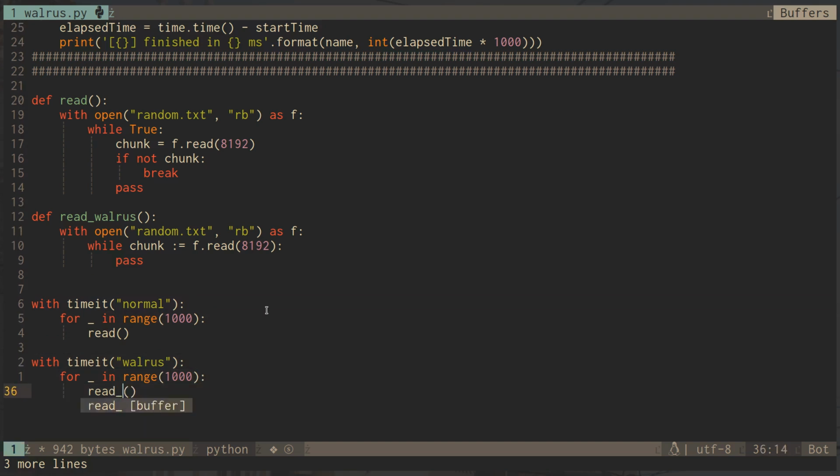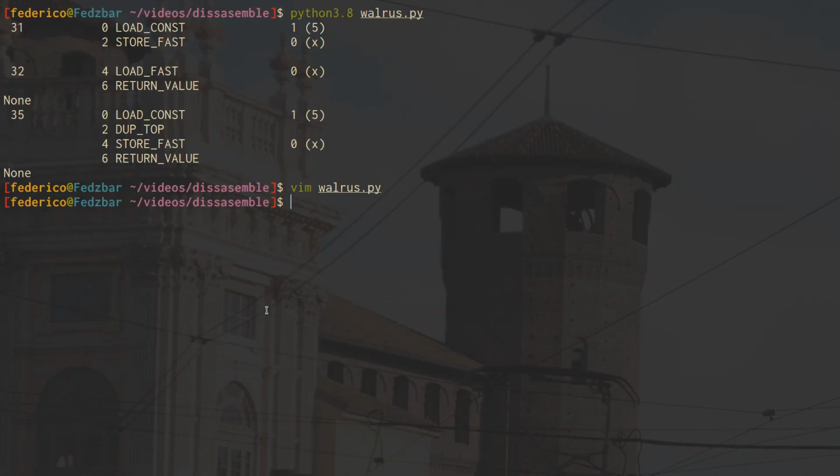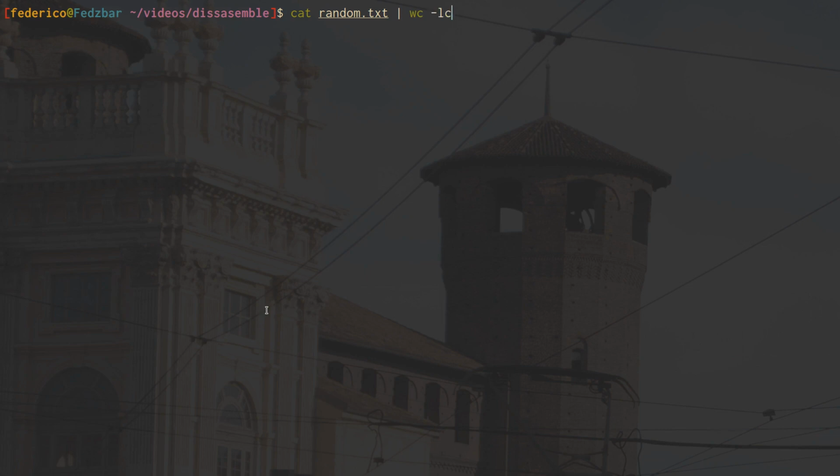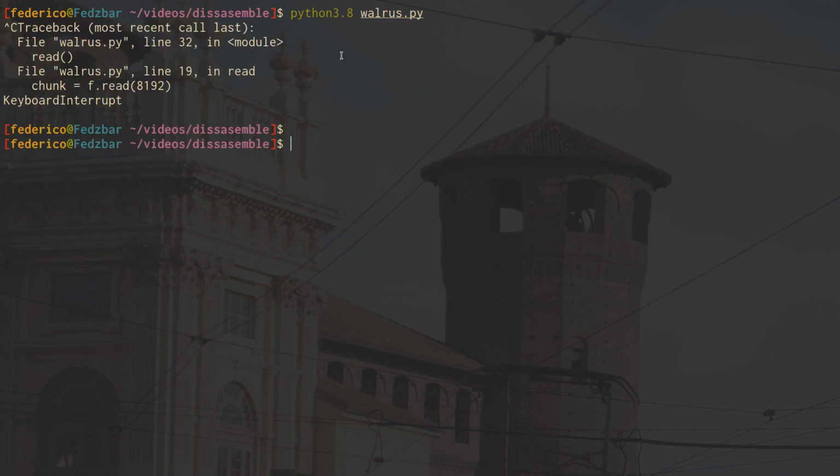I actually haven't tested this timing yet, by the way, so I'll be on the edge of my seat as well with you. Actually, I made this file, random.txt, which has, I don't know how many zeros that is, a lot of characters. So let's run walrus.py, and let's see, maybe this was too much. I don't know how long this would have taken.